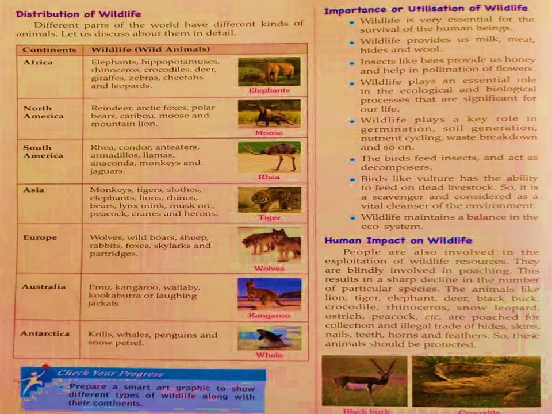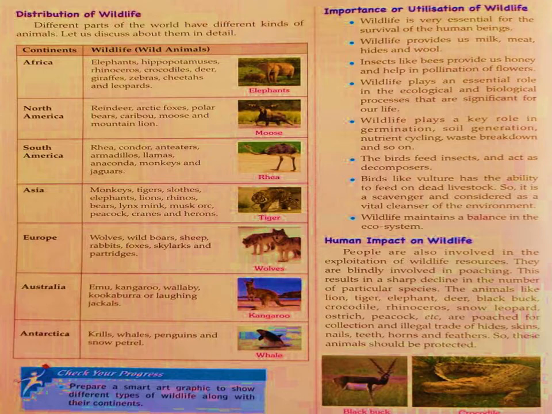Now we have the topic human impact on wildlife. As you know, humans are exploiting wildlife resources. Their demands are increasing and to fulfill those increasing demands, they are just exploiting nature. They are involved in poaching, which results in a sharp decline in the number of particular species. That means because of that, a number of species can become extinct.